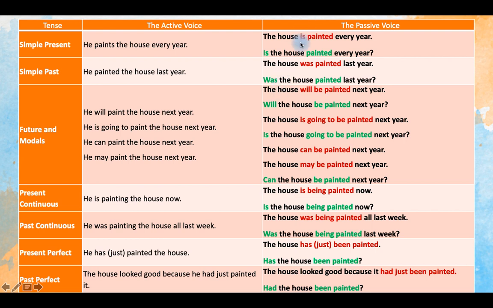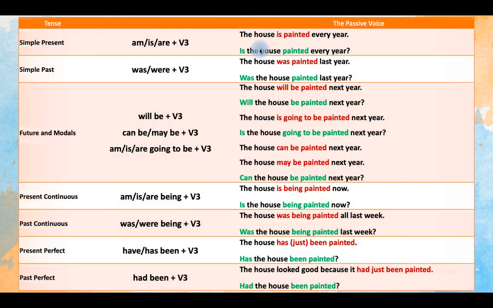And in the passive voice, you remember that we use the third form of the verb, and the verb to be is always used in the passive voice. So if it is a present tense, look at this. In the simple present, we use any of these, am, is, or are, plus the third form of the verb. The house is painted every year.